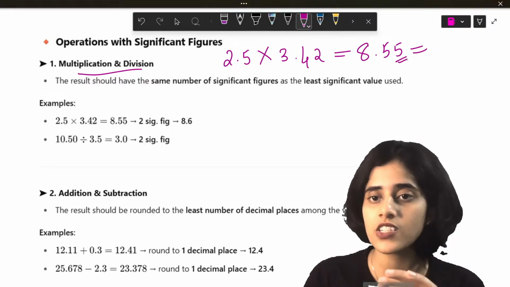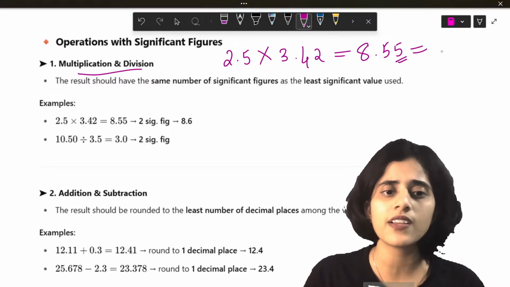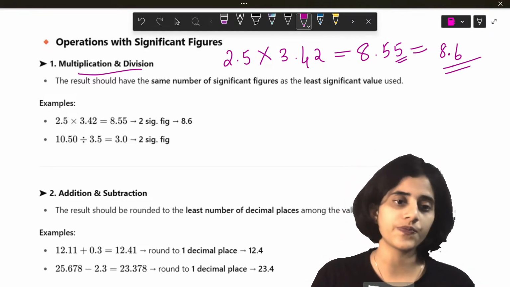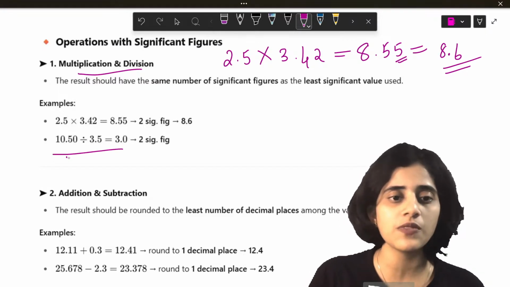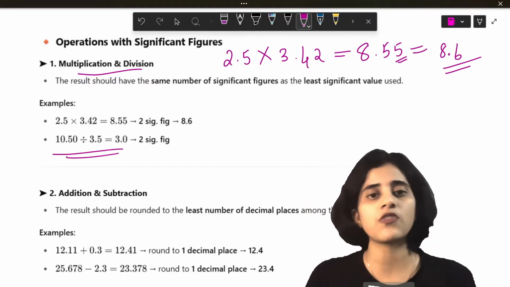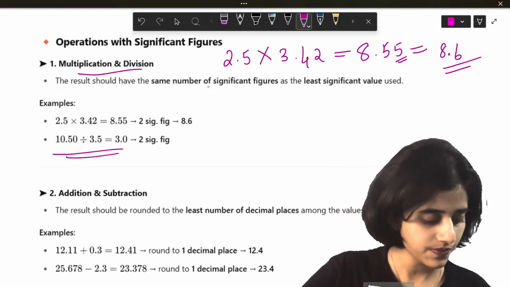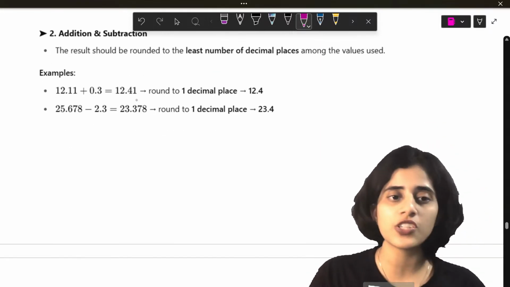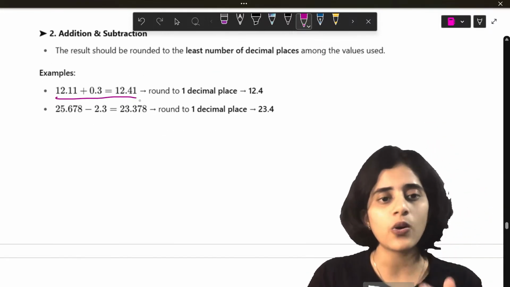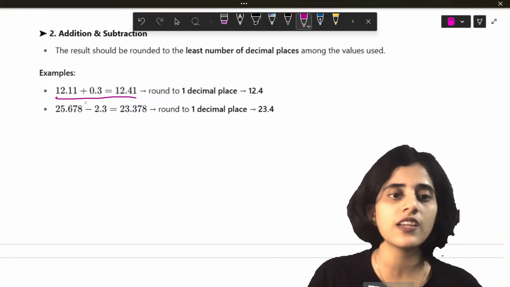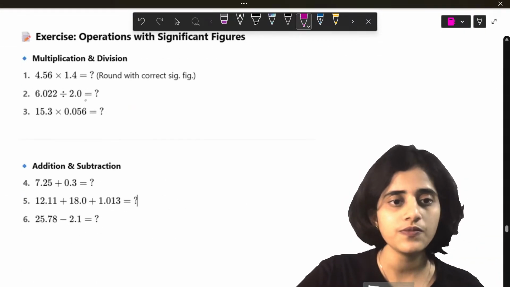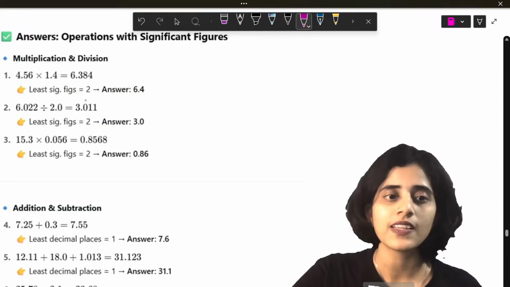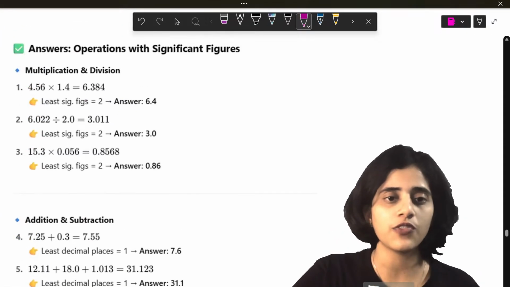So look at the last digit. It is equal to 5. So you can just drop it, and the answer will be plus 1. So this will be 8.6. Even in the case of division, the lowest number of significant figures should be there for the answer. Even for addition and subtraction, you add the two, and round it to the lowest number of significant figures. Okay, there is an exercise here. Quickly pause it and do it. Yes, I have the answers also here for you.